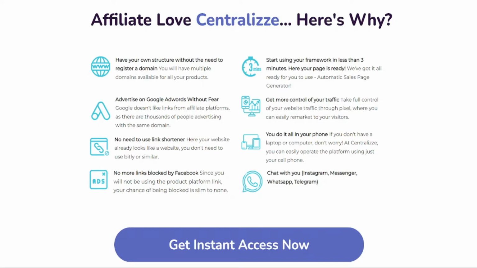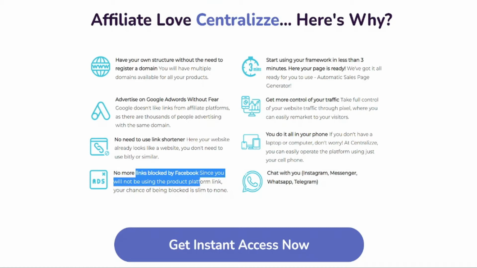But here in Centralize, there is no worry about using their link, because we can't get blocked by Facebook or any other platform, or even YouTube, Google or any platform you take. So there is no need to use a link shortener also.